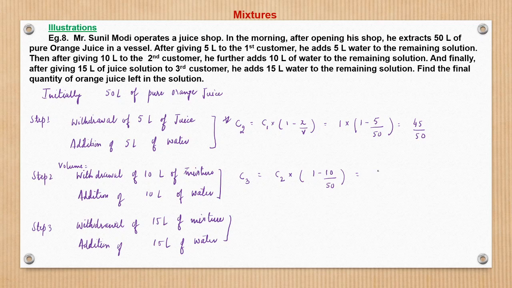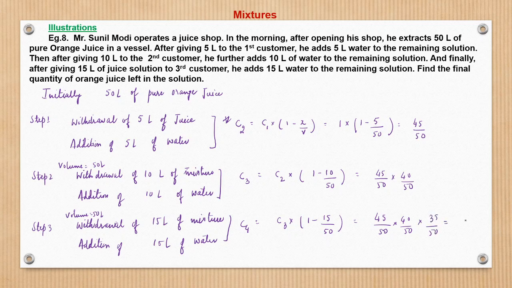So this becomes 45 by 50 into 40 by 50. And C4 is nothing but C3 into, again here 1 minus 15 by 50, because here also volume is 50 liter. Before this step also volume is 50 liter. So here it becomes 45 by 50 into 40 by 50 into 35 by 50.